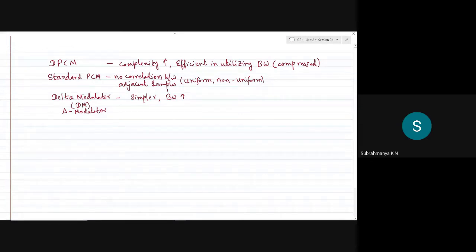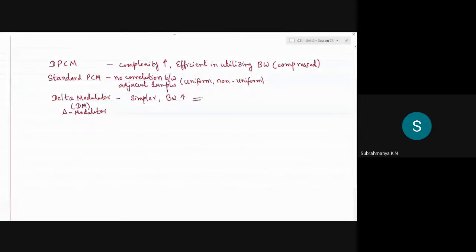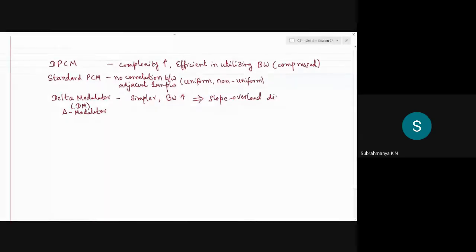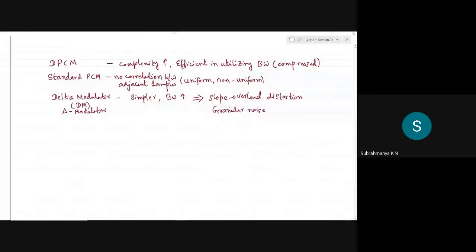We also saw yesterday that a fixed delta would not be sufficient for all the cases. In a sense, it produced two types of errors. One was slope overload distortion, and another one was granular noise. Slope overload distortion occurs when delta is very small, so it takes time to catch up with a large slope of the message signal. Granular noise arises because of flat regions of the message signal where delta would be too large.